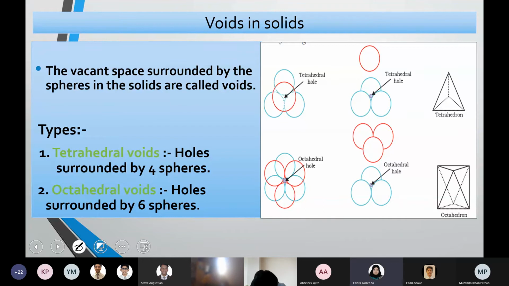So these layers can be repeated. It's not that there will be only one layer; 2, 3, 4, 5, like that. The layers will be repeated. Based on that, the number of tetrahedral voids and octahedral voids will be increasing. So when you have more layers in an arrangement, more voids will be created in a solid.